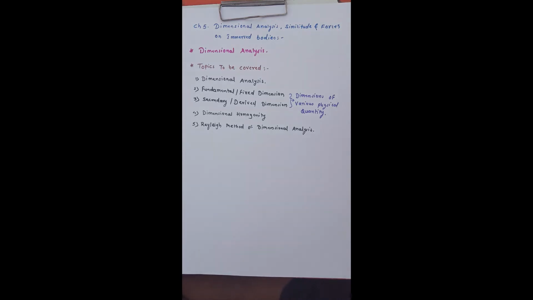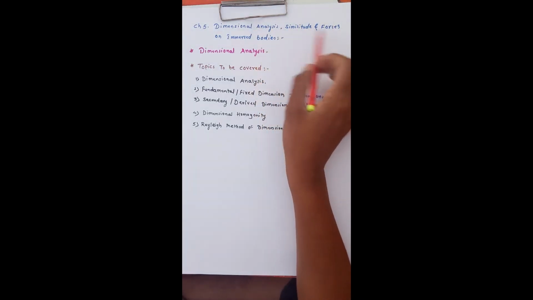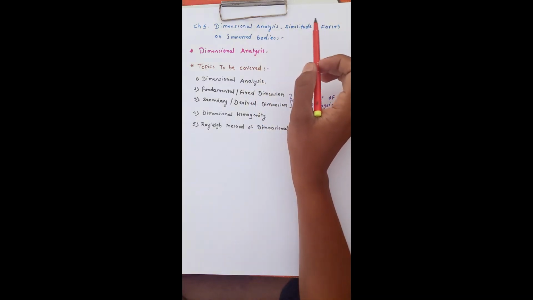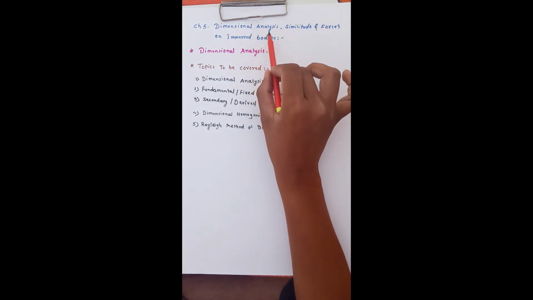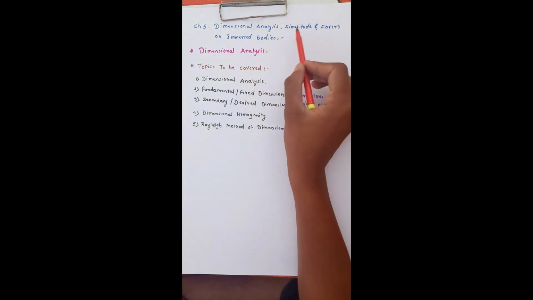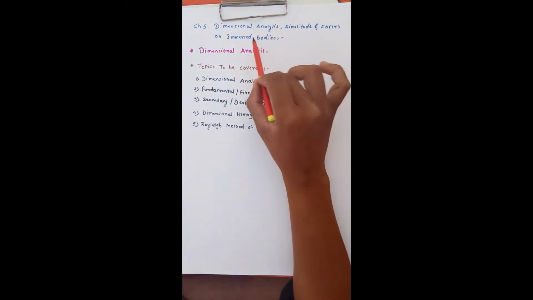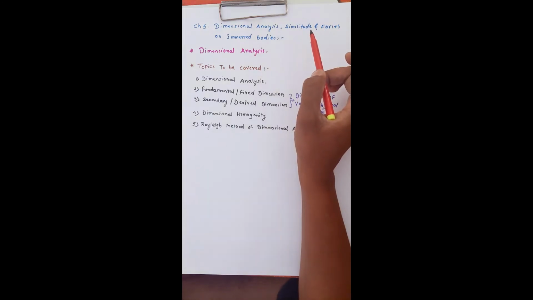Today, we are going to start our chapter number 5 from subject Fluid Mechanics and Fluid Machinery. The name of the chapter is Dimensional Analysis, Similitude and Forces on Immersed Bodies. Basically, this chapter is divided into three parts. First part is related to dimensional analysis. Second part is related to similitude, and third part is related to the forces on immersed bodies.